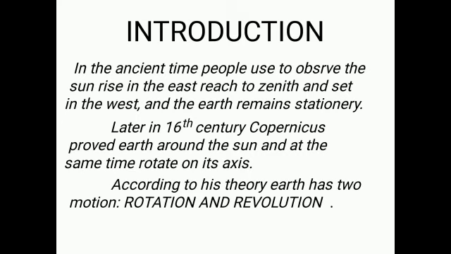In ancient times, people used to observe the sun rise in the east, reach its zenith, and set in the west, and the earth remained stationary. Later, in the 16th century, Copernicus proved that Earth moves around the Sun and at the same time rotates on its axis. According to his theory, Earth has two motions, that is rotation and revolution. And children, you are very much familiar with these words, rotation and revolution.